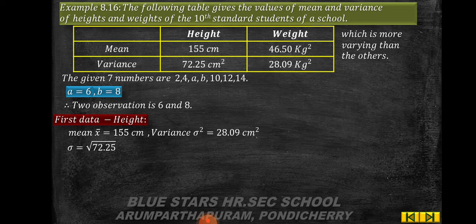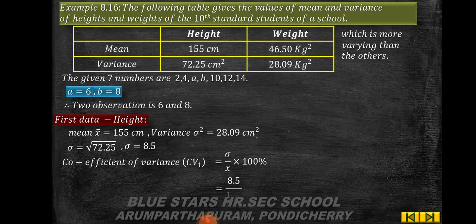So sigma is equal to root of 72.25, and sigma is equal to 8.5. Then coefficient of variation, that is CV1, is equal to sigma by x bar into 100, that is 8.5 by 155 into 100, which is equal to 850 by 155. If you cancel out 155 and 850, it gives 170 by 31.